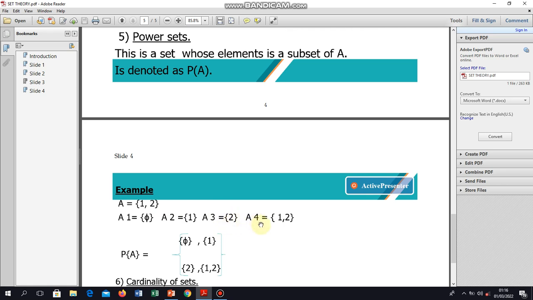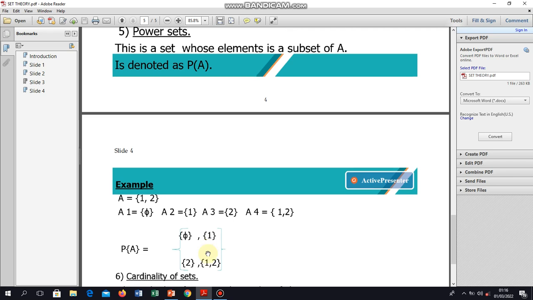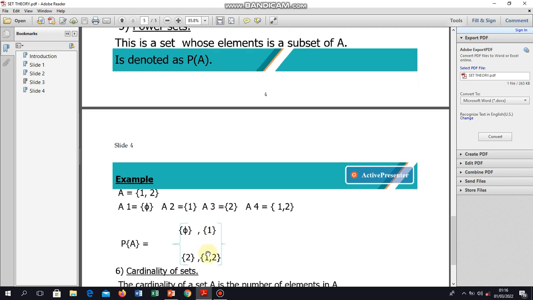Then A4, we use the whole set. So when you come up with your power set P(A), you pick each of these sets and place them into one bracket. Then you obtain the power set.